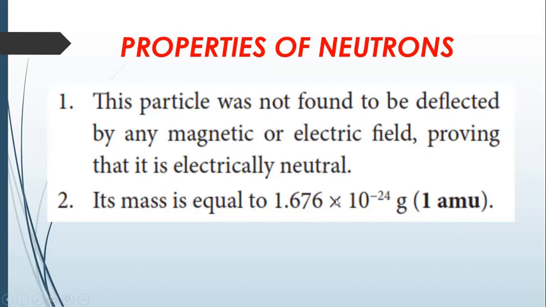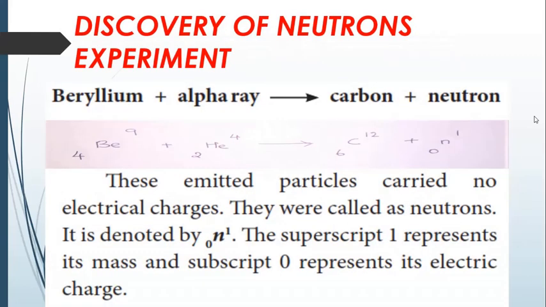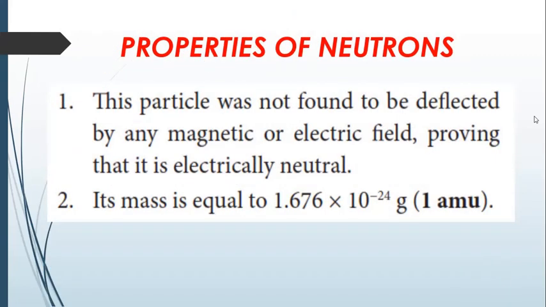And one more piece of additional information: one neutron is made up of 1 proton and 1 electron. When you add the charges, the electron is negative and the proton is positive, so the charge is 0. So I hope this discovery of the neutron can be understood easily with this experiment.